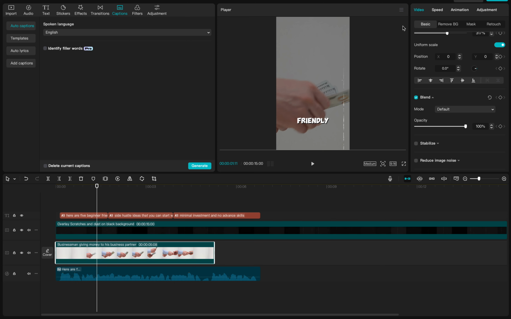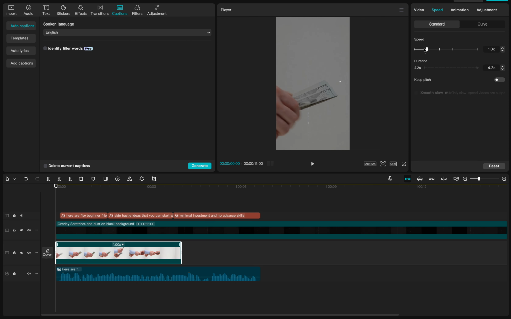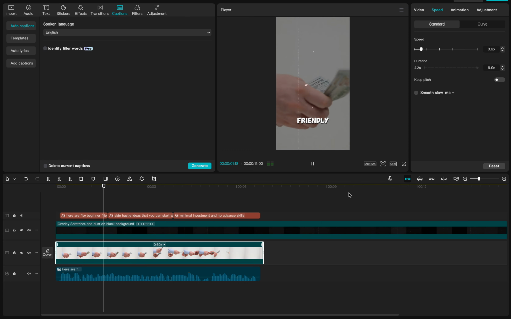And I'm going to delete the first one, and I am going to decrease the size, like speed. Okay, so it will adjust with the time frame that I already used. Okay, so it now looks good, and let's see how it looks. Here are 5 beginner-friendly side hustle ideas that you can start with minimal investment and no advanced skills.